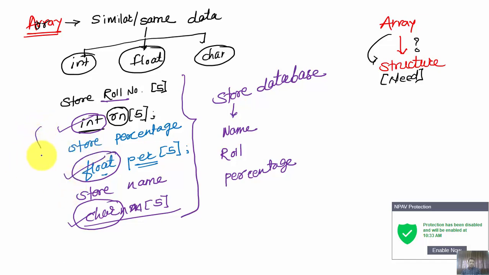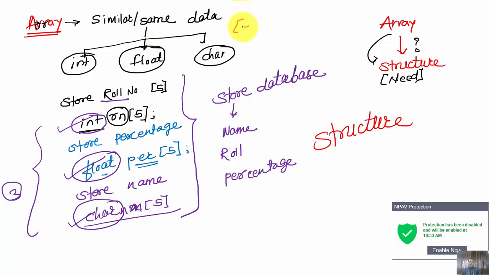So in short, to tackle this situation, I am supposed to declare three arrays, which is a tedious job. To overcome this, we are going to come up with a concept, and that concept is called the concept of structure. So what is the limitation of an array? We can't store elements with different data types in one array.